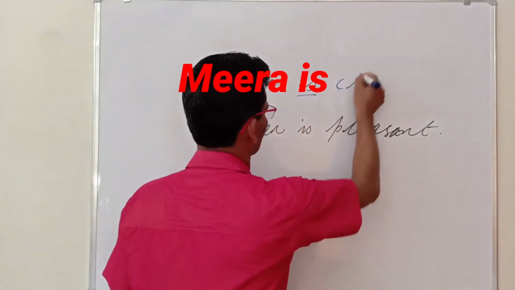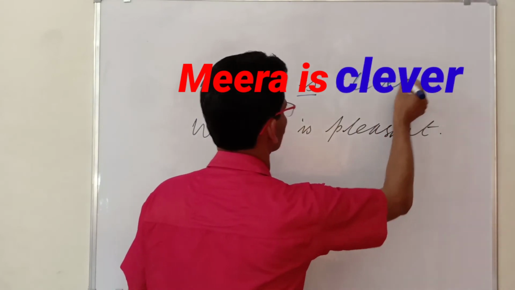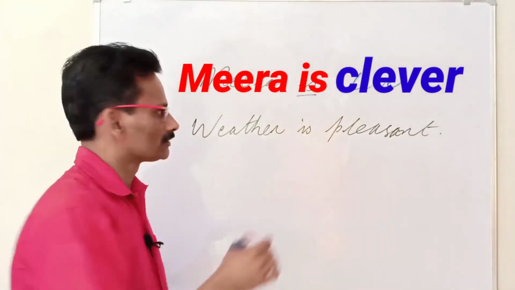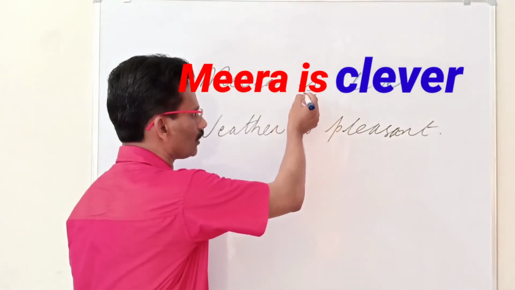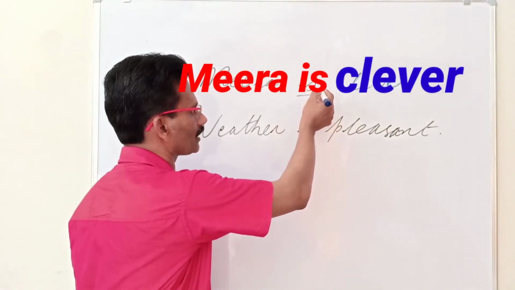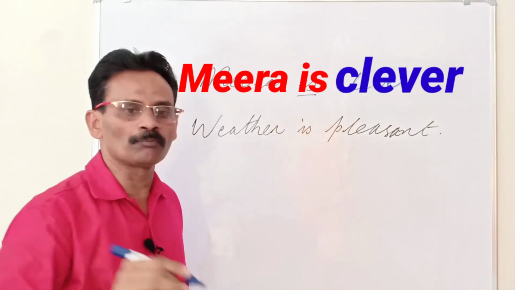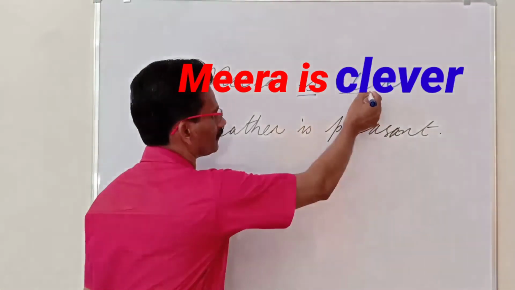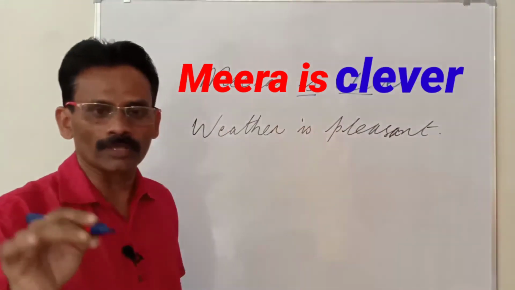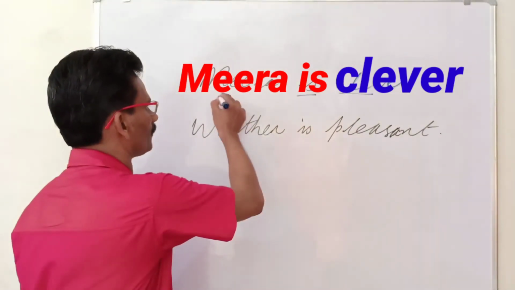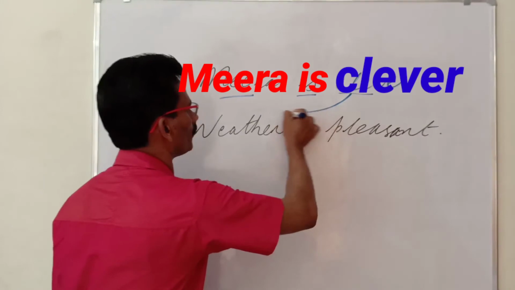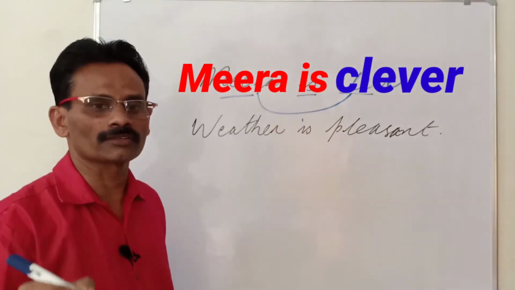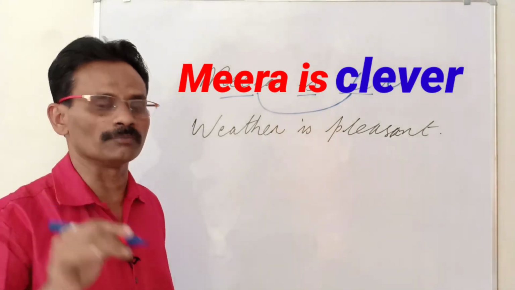When I write Meera is clever, clever is the complement. That is to say, this verb requires a complement to complete its meaning. And this complement always will be telling about the subject. Therefore, it is known as subject complement.